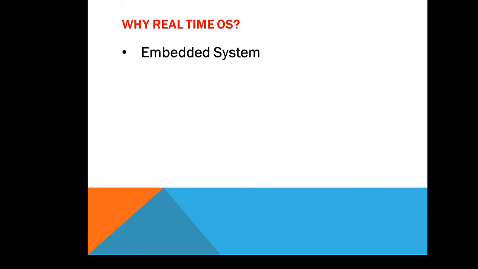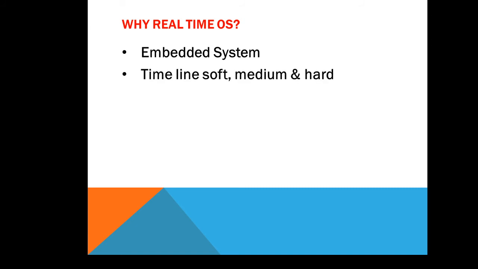So, why is there a requirement of such a real-time operating system? The answer is only because of embedded systems. We have studied the definition of embedded systems, but we haven't studied the types of embedded systems. So real-time OS is developed in order to make embedded systems. And what is an embedded system? Embedded systems are nothing but software embedded in hardware to perform some specific and dedicated task in a real-time interval.